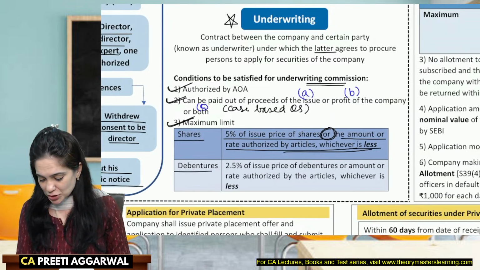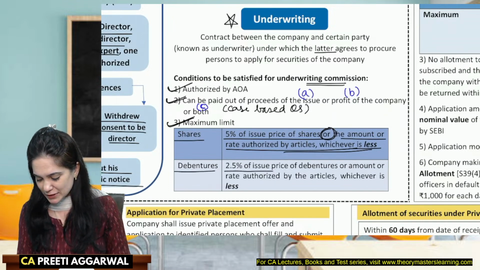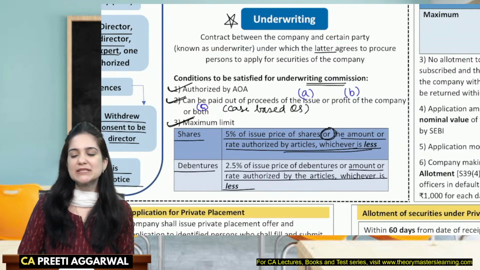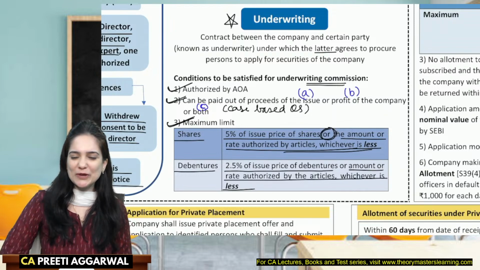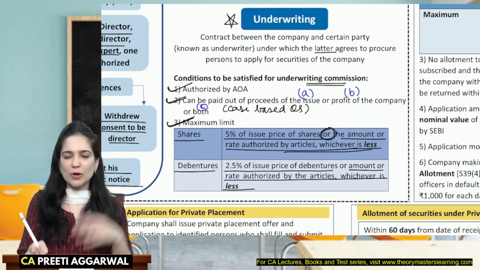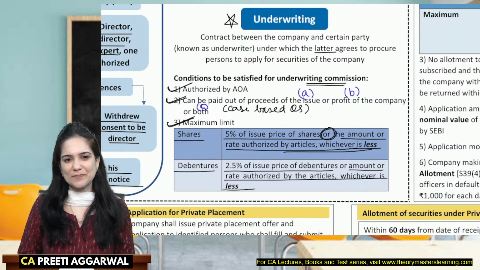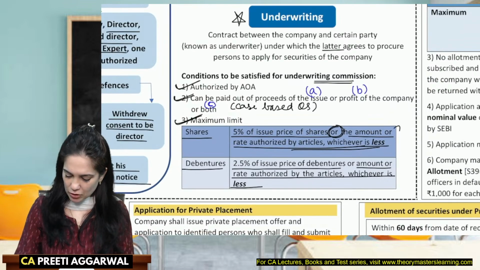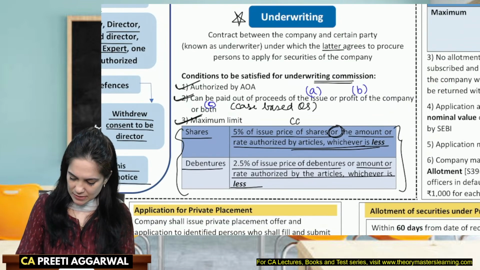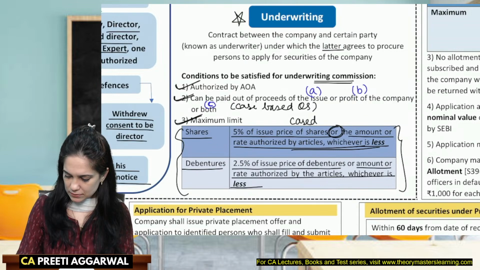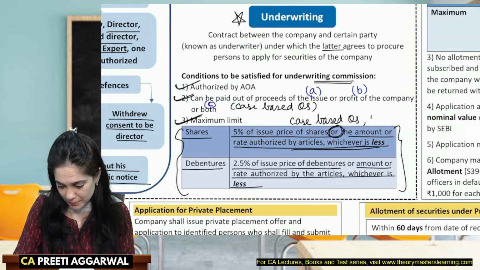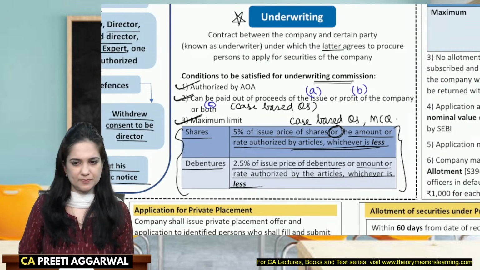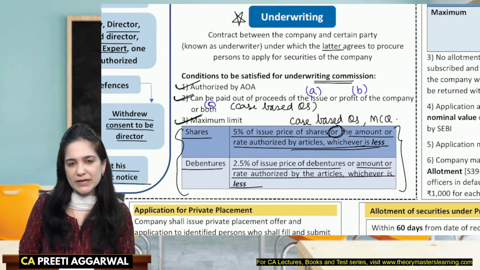In case of debentures, it should not exceed 2.5% of the issue price of debentures or the amount or rate, whichever is less. So we don't want you to give more commission. Act or your articles, whichever is less. So this is important for case-based questions. It is also important for MCQ. Okay, important for MCQ and case-based questions.